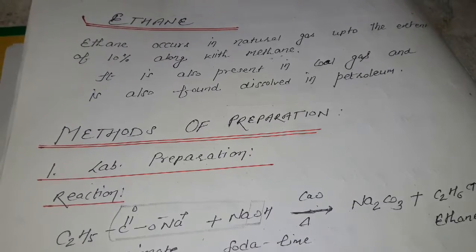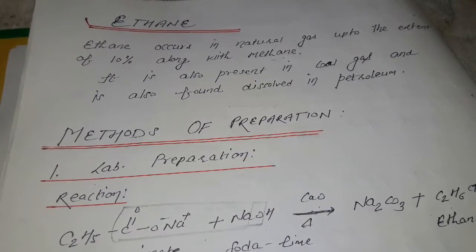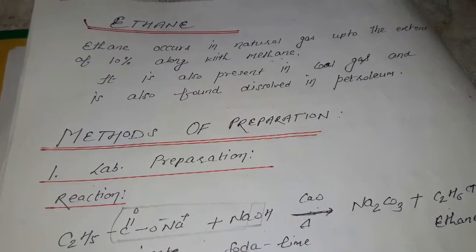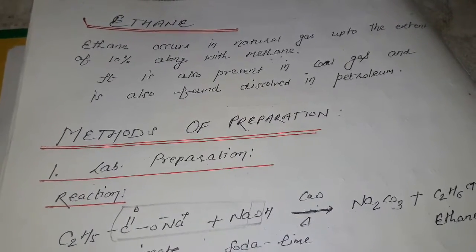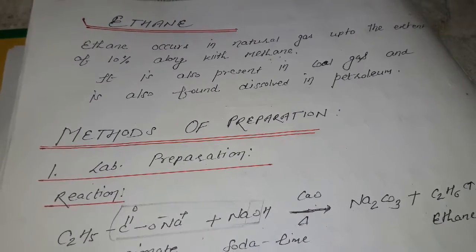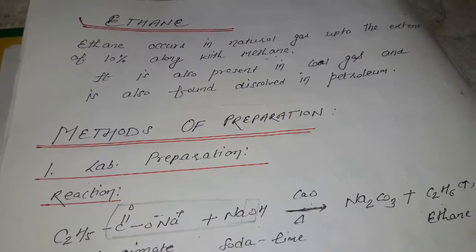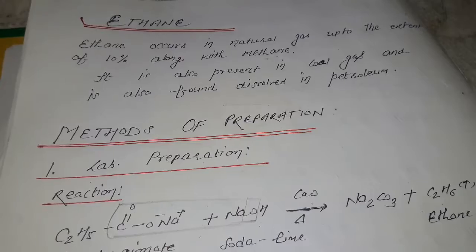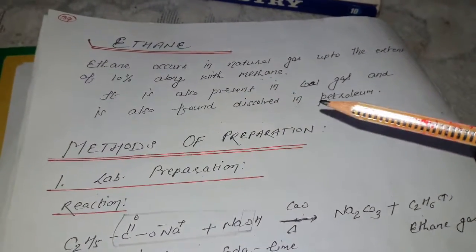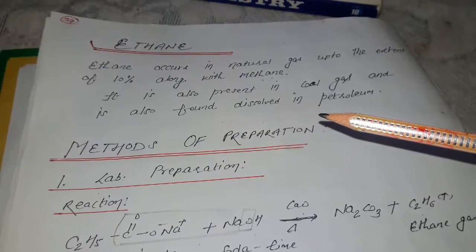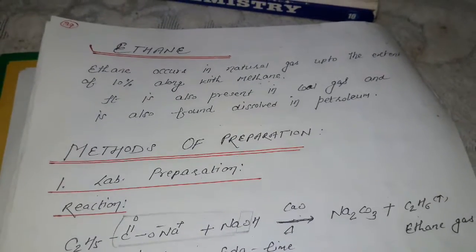So in this video we are going to study about the second member of the alkane family, ethane. So let me start with the introduction. Ethane occurs in natural gas up to the extent of 10% along with methane. It is also present in coal gas and is also found dissolved in petroleum.